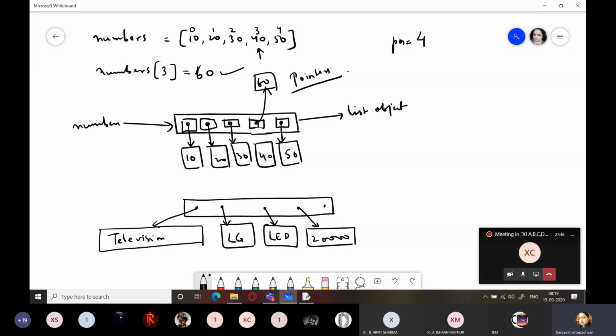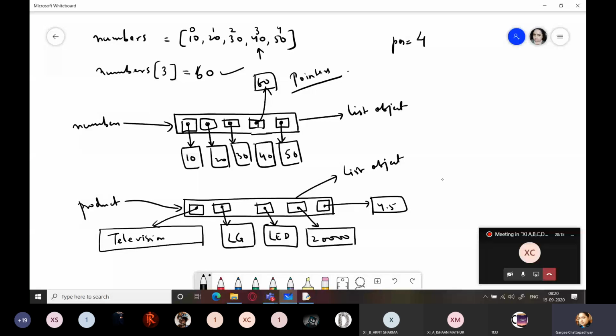Then an integer object, a float object. And this whole is your list object. So you can see different pointers are here. Each of these pointers is pointing to objects of different types. These three are string, this is integer, this is float. And this label product is pointing to this list object.